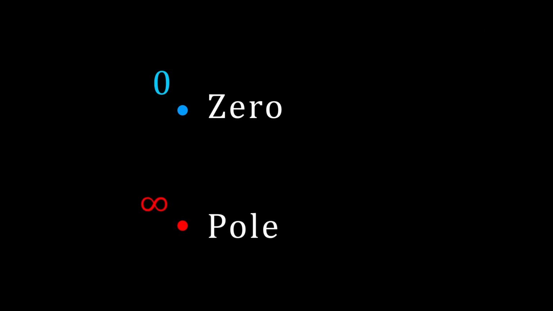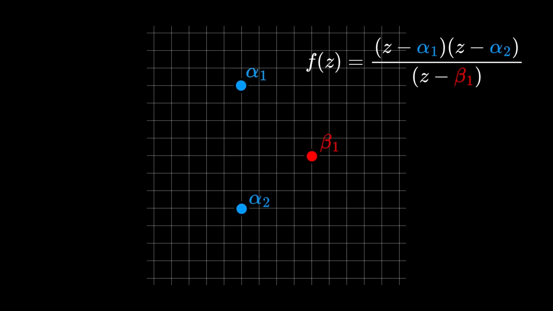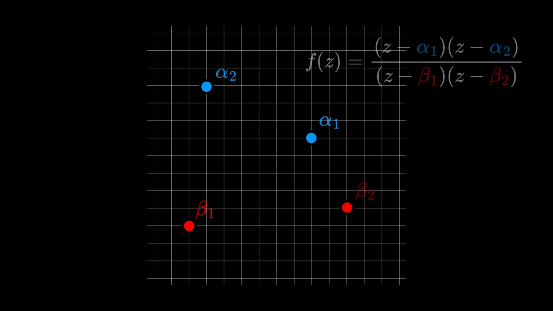Here, we'll refer to points where a function becomes infinite as poles, and points where the function equals 0 as zeros. Poles correspond to where the denominator of the function becomes 0, and zeros correspond to where the numerator becomes 0. By carefully designing a function, we can place poles and zeros anywhere on the complex plane. Let's observe how the patterns and motions change depending on the arrangement of poles and zeros.